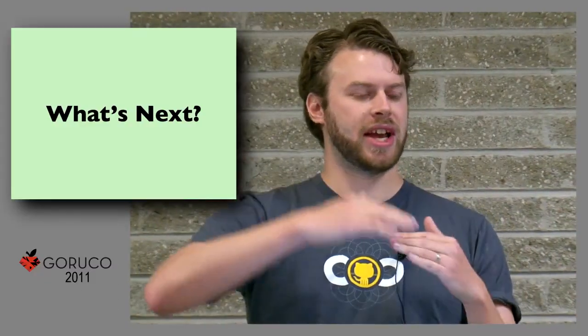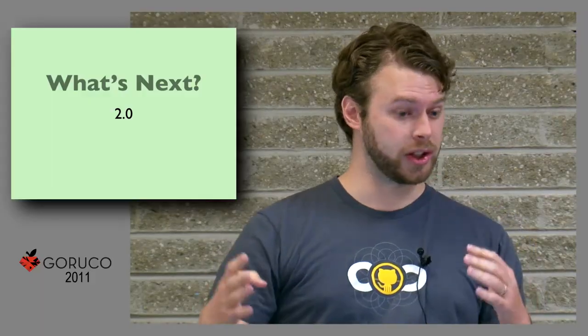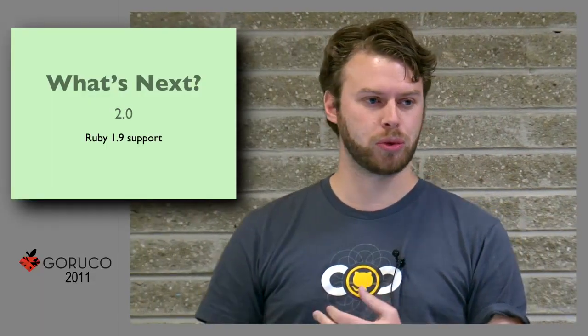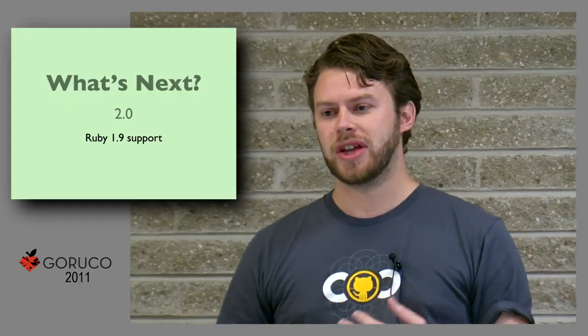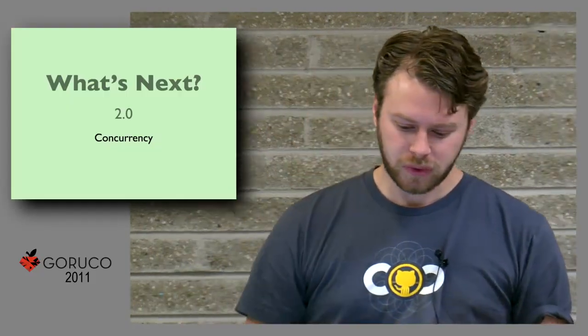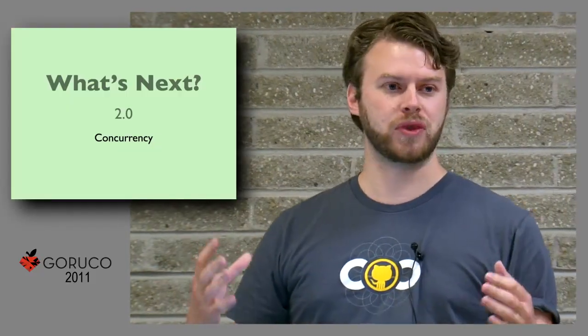The next thing I'll talk about is where Rubinius is going in the next 6 months and in the next year, right? We're looking to release Rubinius 2.0 sometime this year. We've got a preview release of 2.0 that's coming out shortly. And in 2.0, we're going to release Ruby 1.9 support. That's going to include the syntax and the new APIs and stuff like that. It's also going to include a whole bunch of new concurrency things.